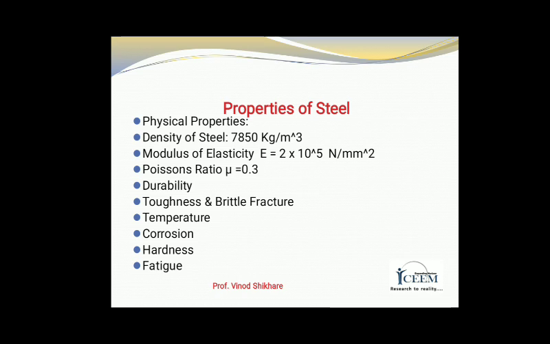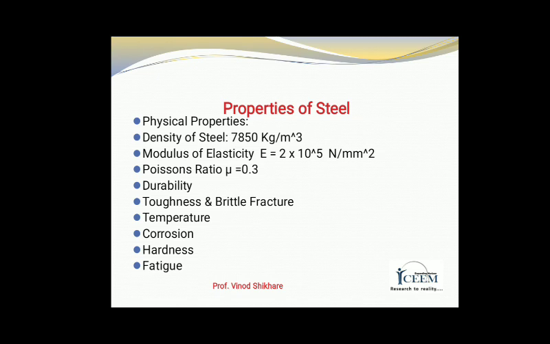Next property is hardness. Hardness is the resistance of the material to indentation and scratching. Then Brinell hardness or Rockwell hardness number are used to measure the hardness of steel. Fatigue is an alternating type of loading.